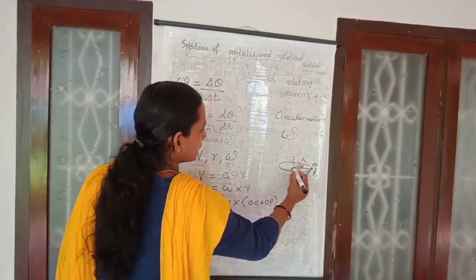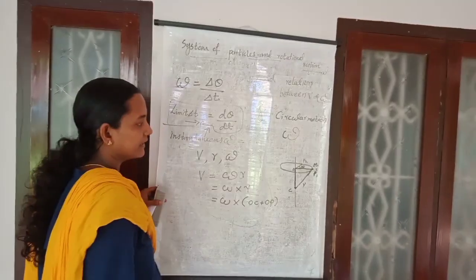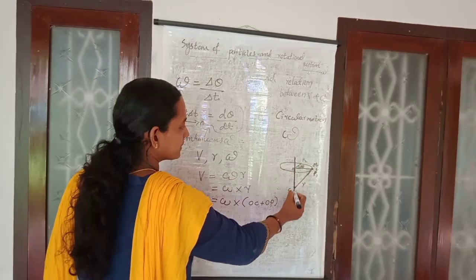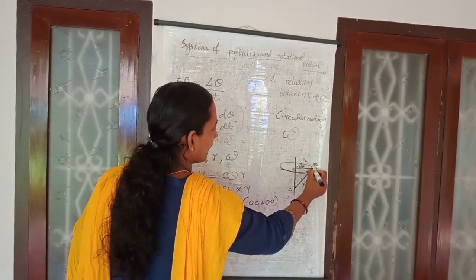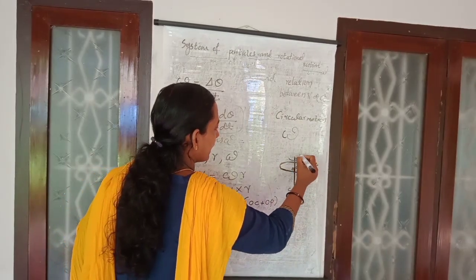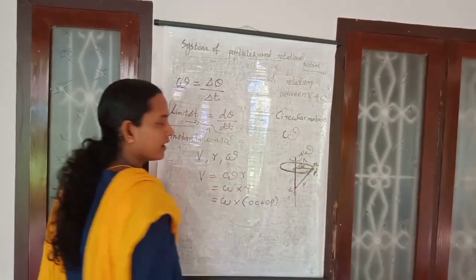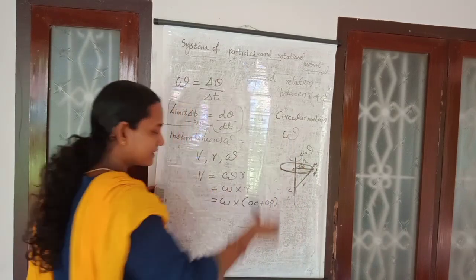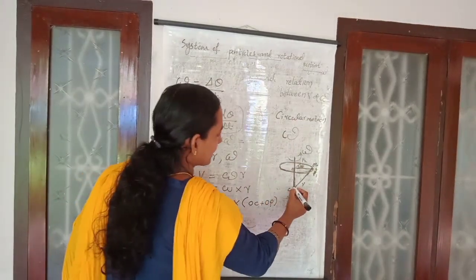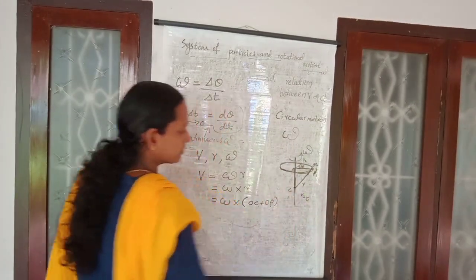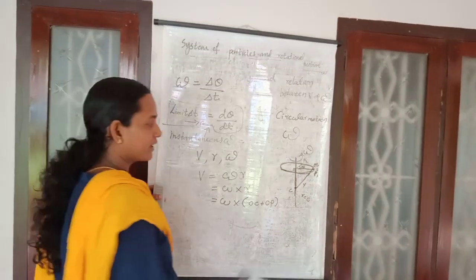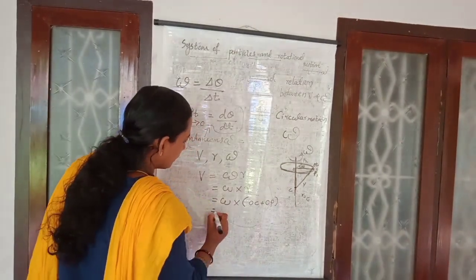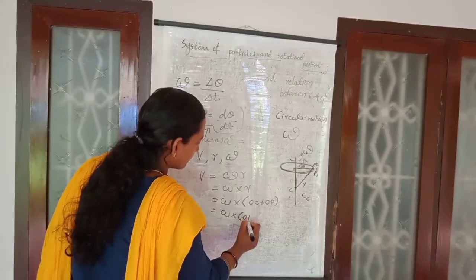But what is OC? OC is about the axis. If this object is rotating with an angular velocity omega, whatever particle you consider on this axis will be at rest because r is 0. Therefore, it is omega cross OP.